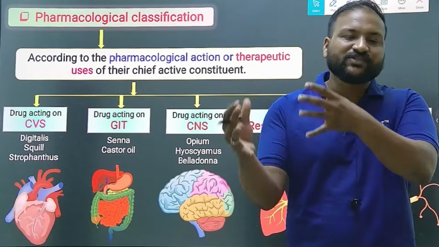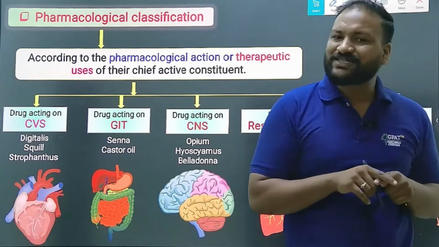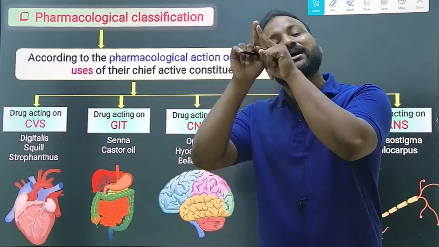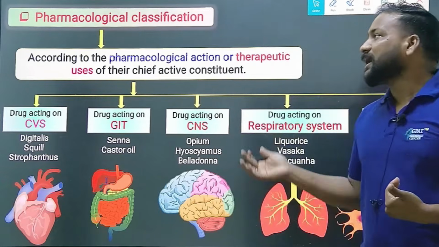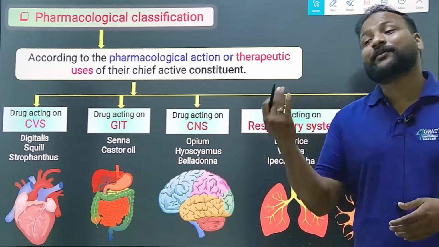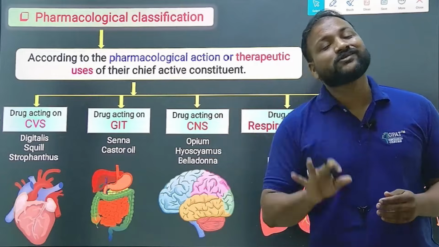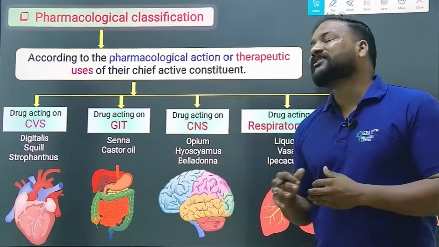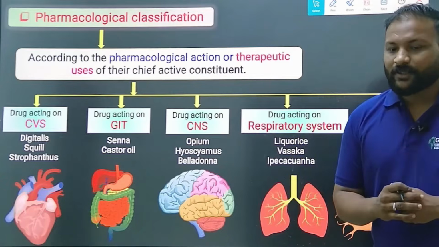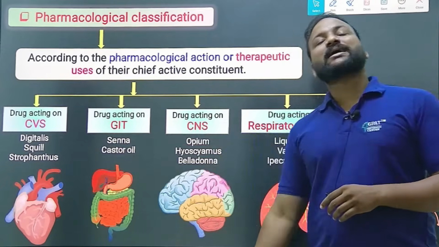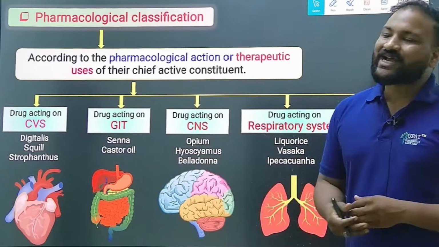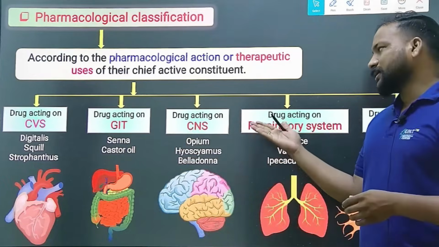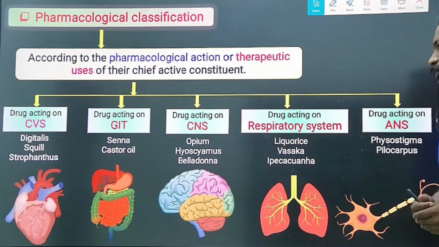All the drugs which are acting on CNS are in a separate section. All the drugs which are acting on GIT are under a separate section. If you are arranging the drugs based on the pharmacological or therapeutic response that they produce, that could be the pharmacological classification. Clear? Drugs acting on CVS: digitalis, squill and strophanthus. Drugs acting on GIT: senna, castor oil. Drugs acting on CNS: opium, hyoscyamus and belladonna.